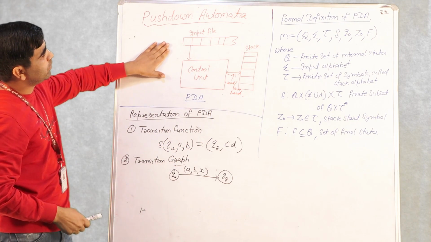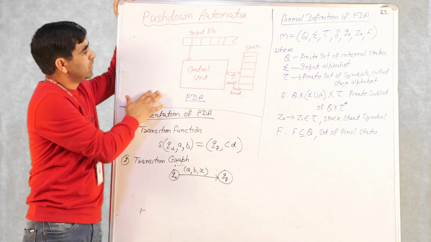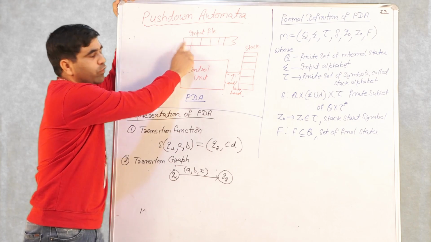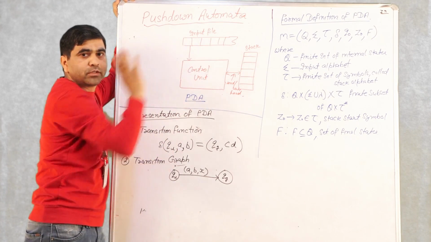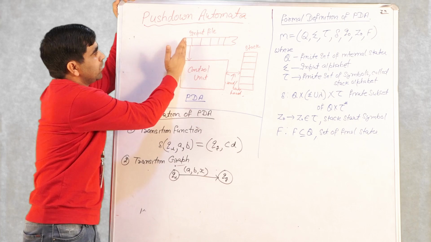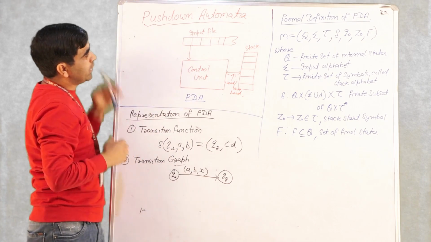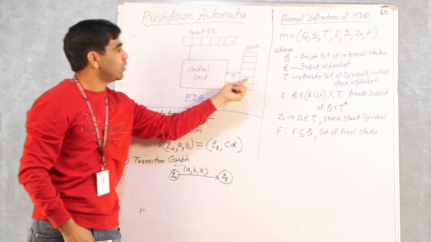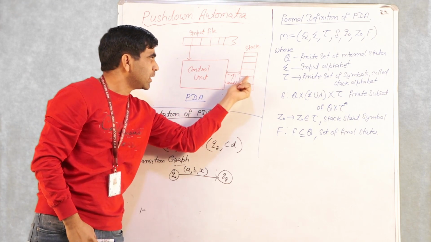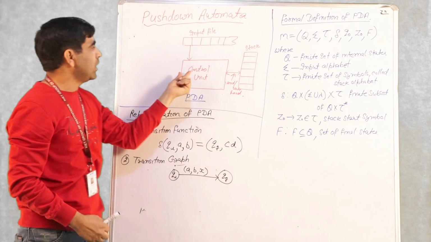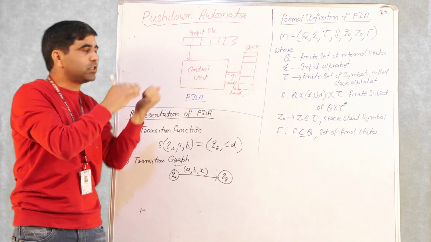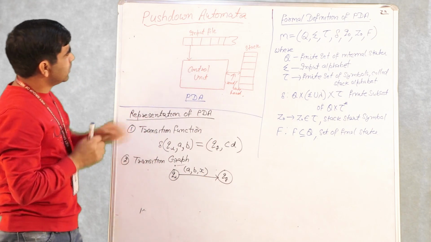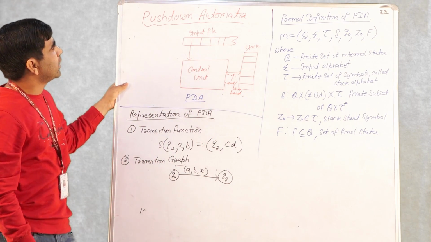How this pushdown automata works is that at every move the control unit reads one symbol from the input file, which, as you all know, is read only, and after reading one symbol it moves one step to the right. So in every move this PDA reads one symbol from the input file, and depending on the content on top of the stack, it changes its state and changes the contents on top of the stack, right? So this is just a simple schematic diagram of pushdown automata.